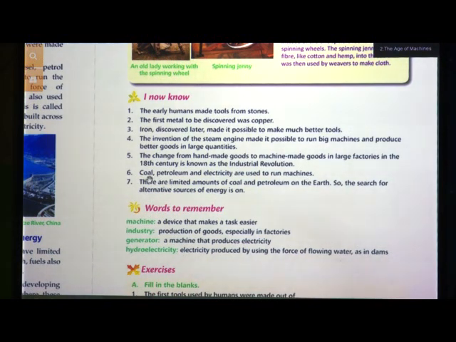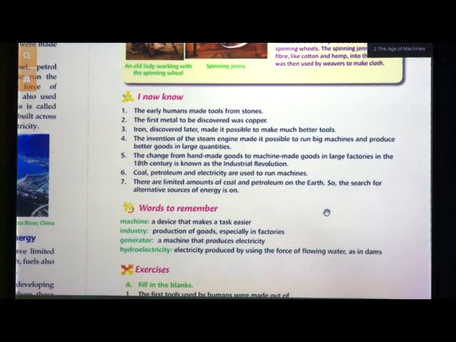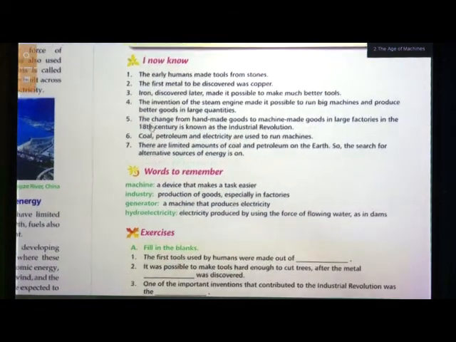Earlier we used to use coal, but now electricity, the trains are running on electricity, petrol, diesel, right? Earlier it was coal. There are limited amounts of coal and petroleum on the earth, so the search for alternate sources of energy is on. The experts have said that there is a very limited amount of petroleum or coal available on the earth. So now they are in search of other alternate sources of energy, as one is solar energy. Okay. So let's do the exercise.